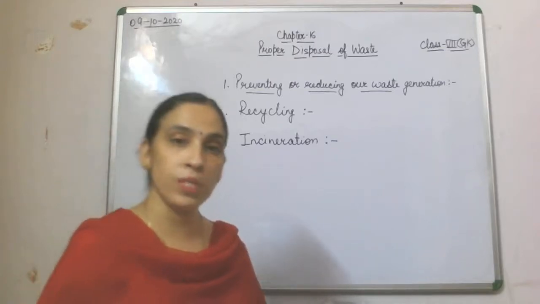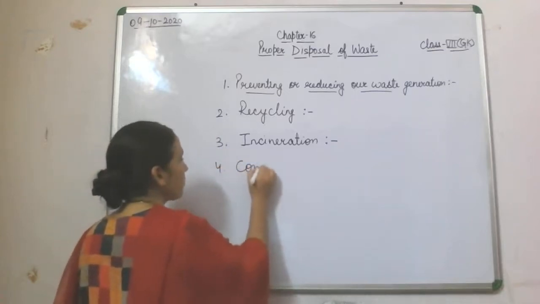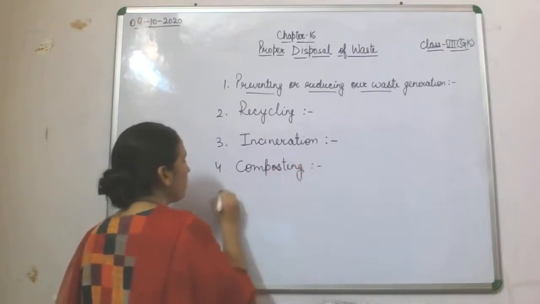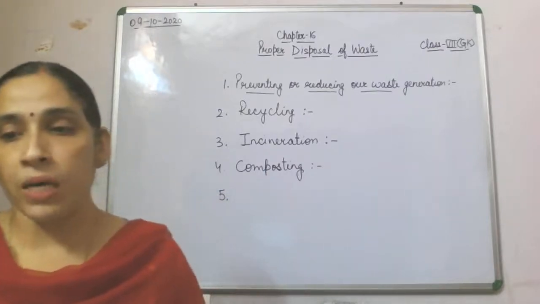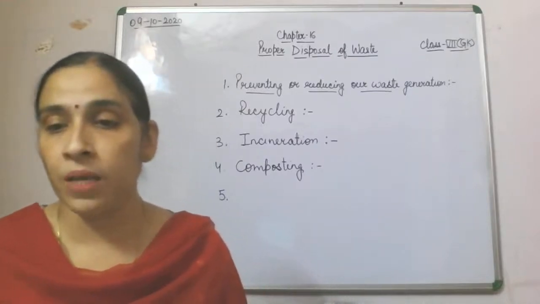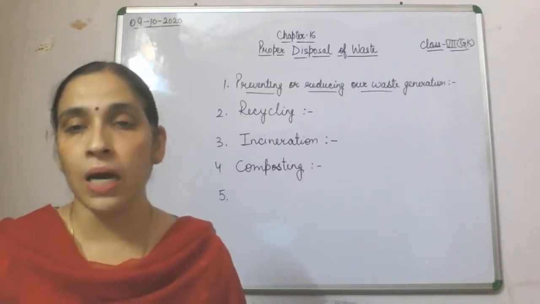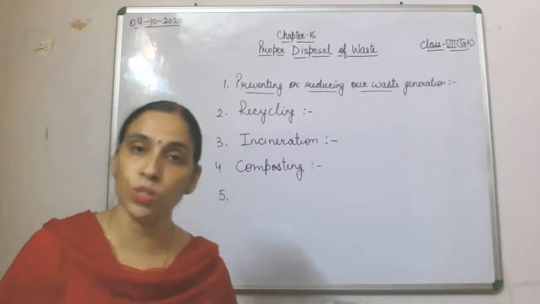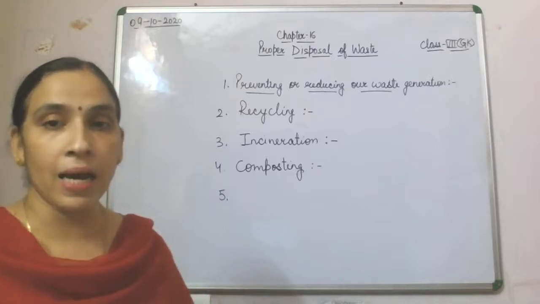Now the next is composting. Composting is one of the good methods of proper disposal of our waste. It involves decomposition of organic waste by microbes, by allowing the waste to stay accumulated in a pit for a long period of time, and that compost is rich in nutrients and you can use it for your agriculture purpose.